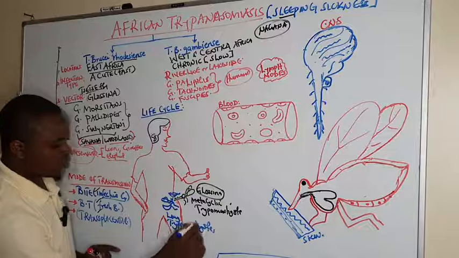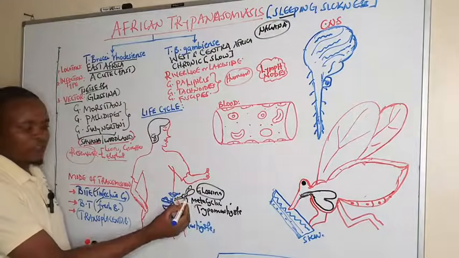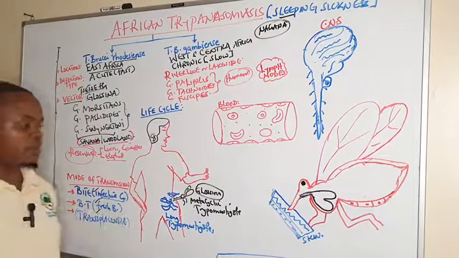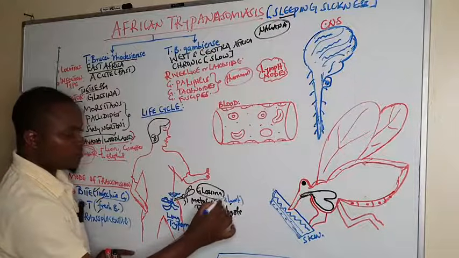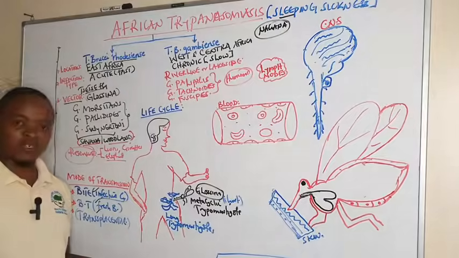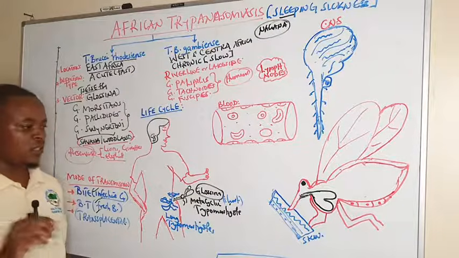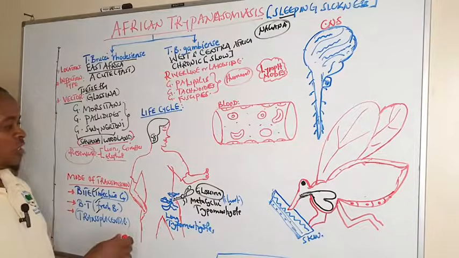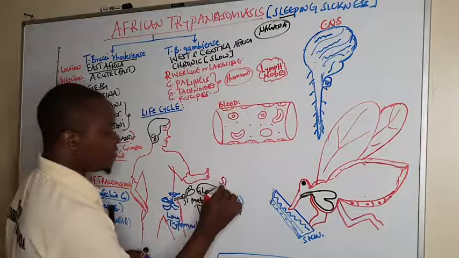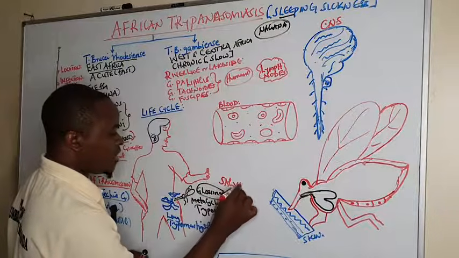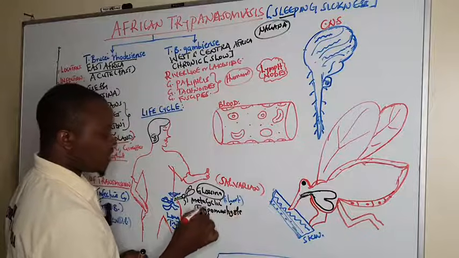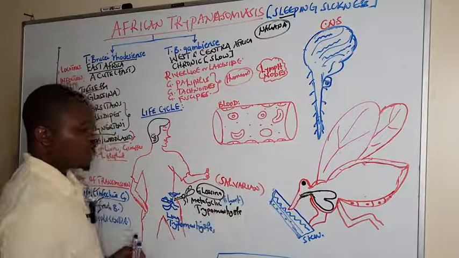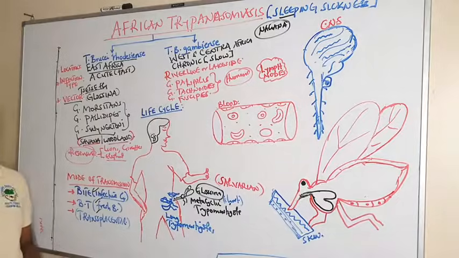So when they are being inoculated by the Glossina fly, when it is taking a blood meal, it injects short metacyclic trypomastigotes from its salivary glands. So the mode of transmission, we call it salivarian. This is the salivarian mode of transmission. Why? Because the metacyclic trypomastigotes are coming from the salivary glands.